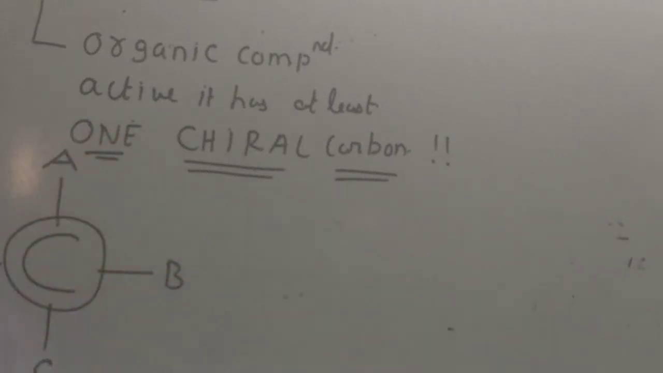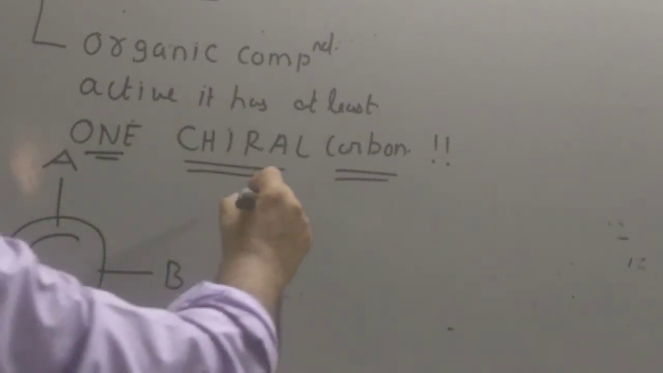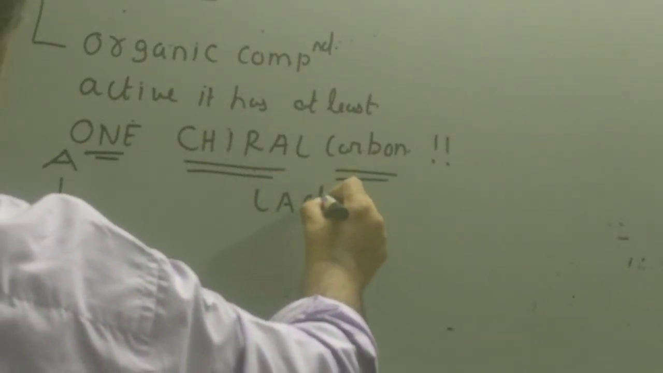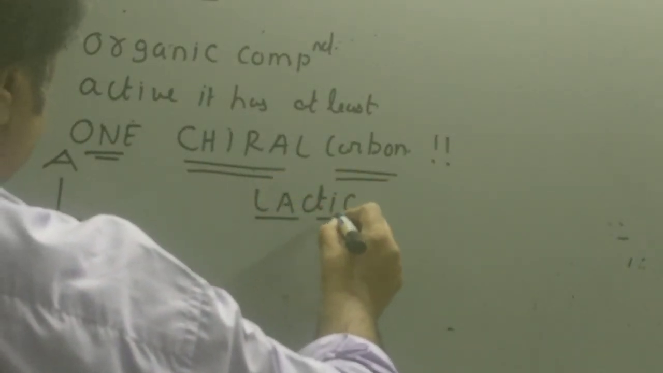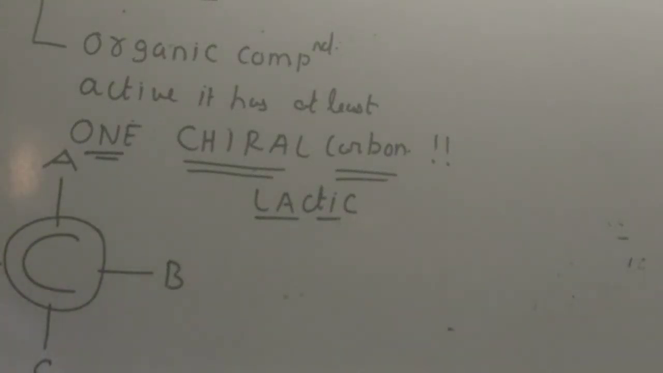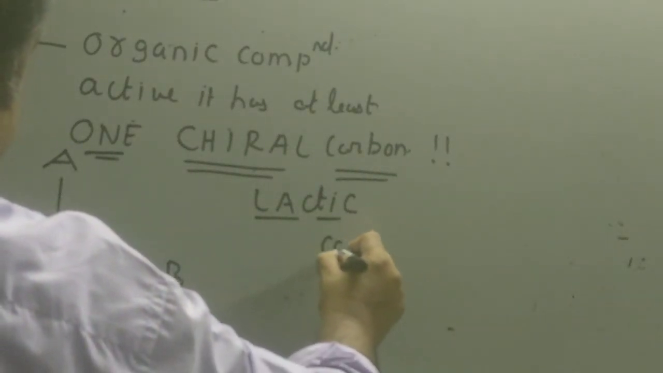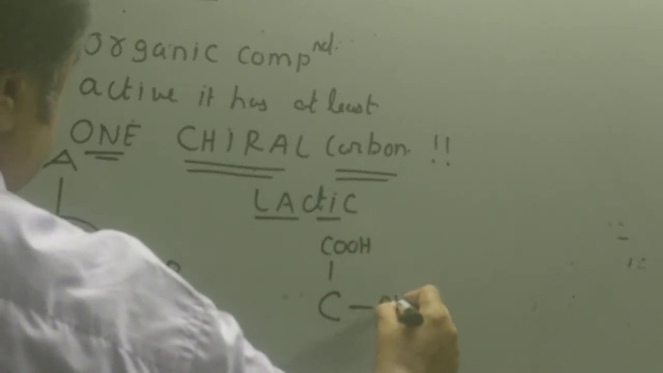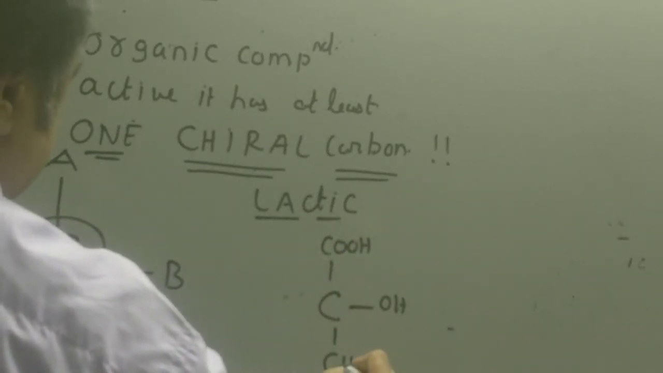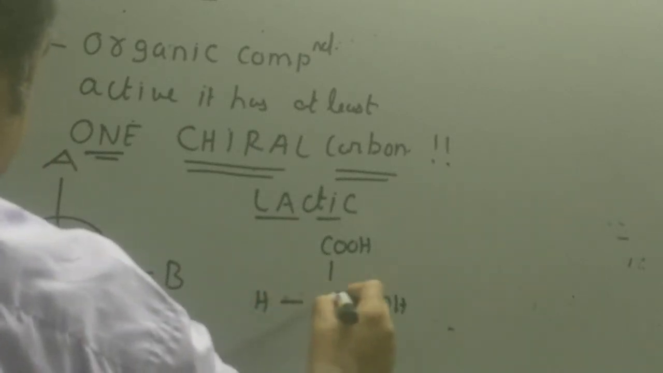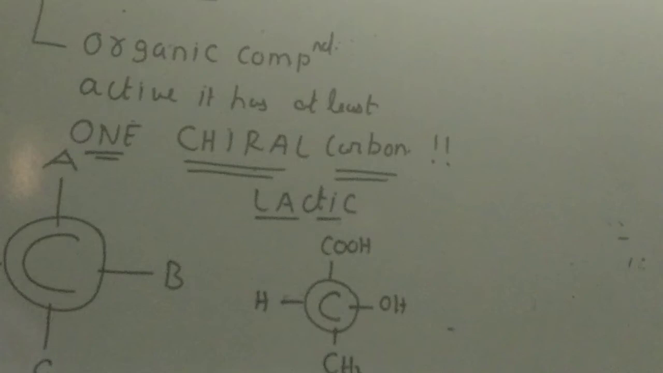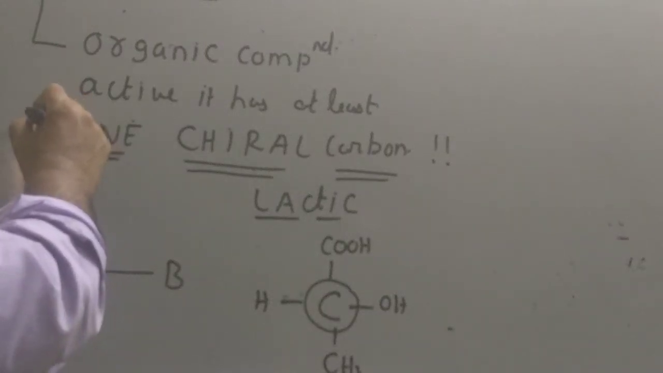Let's take an example. As I gave an example in the beginning, lactic acid is an optically active compound. Let's see what the structure of lactic acid looks like. It has a carbon. One group is COOH, another is OH, another is CH3, and another is H. So you can see this middle carbon is a chiral carbon. So this lactic acid, whose IUPAC name is 2-hydroxypropanoic acid, is an optically active compound since it has a chiral carbon. So any compound which has one chiral carbon will definitely be optically active.